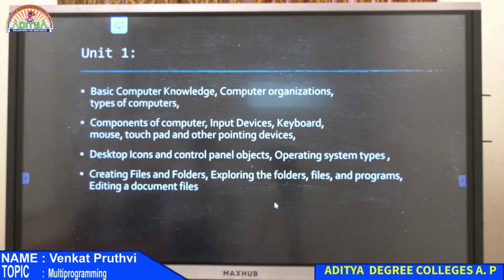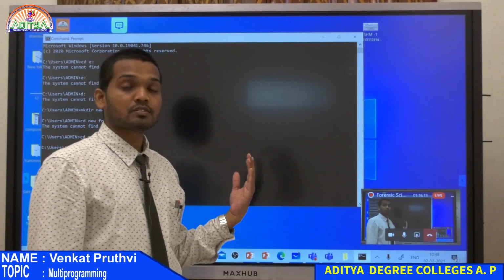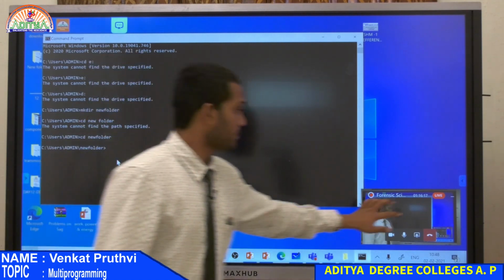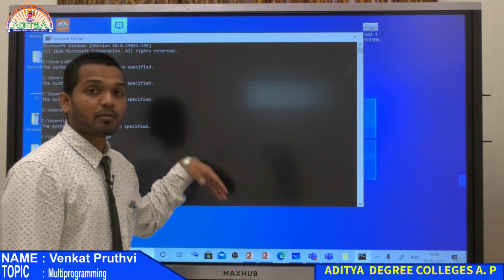So if you want to go to that folder, you have to use such commands. In the previous classes we talked about the importance of the graphical user interface. Without the user interface, it will become very difficult for users to understand and operate the computer.